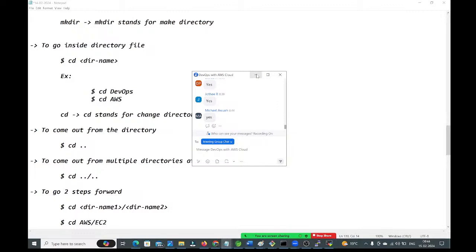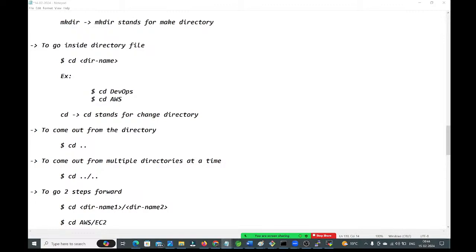Okay, so now anyone have any questions in today's session? What we discussed in today's session, guys? First, we understood how to connect with the Linux virtual machine by using git bash. Next, by using putty. Next, by using MobaXterm. Right? We have seen all these 3 approaches.